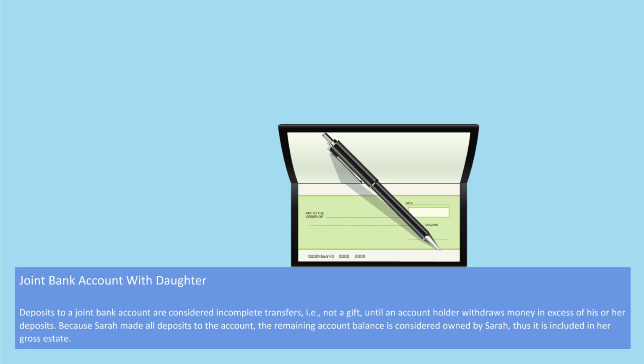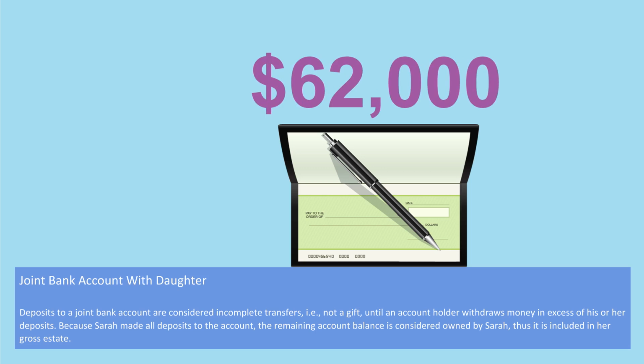The next scenario that we have here is Sarah and her daughter Dora opened a joint checking account at First Bank 3 months before her death. Sarah deposited $100,000 into the account. Dora made no deposits. At her death, the balance is $62,000. Well, the $62,000 will be included because she deposited all the funds. Dora put in nothing. Deposits to a joint bank account are considered incomplete transfers. They're not gifts until the account holder withdraws the money in excess of his or her deposits. Because Sarah made all the deposits into the account, the remaining account balance is considered owned by Sarah. Thus, it's included in her gross estate.